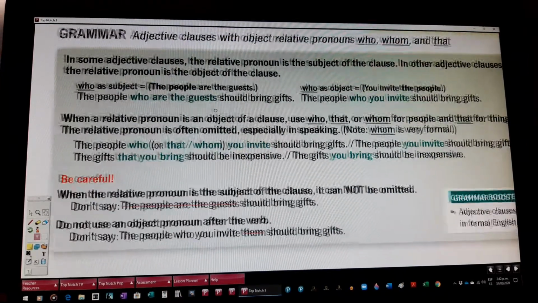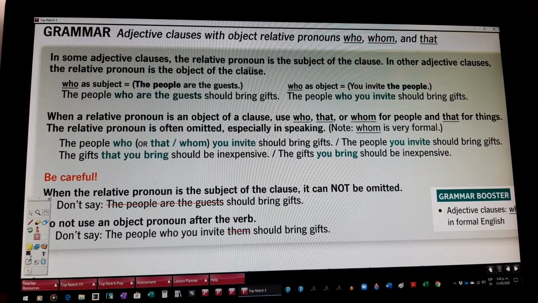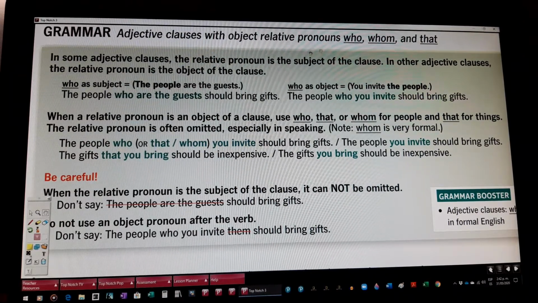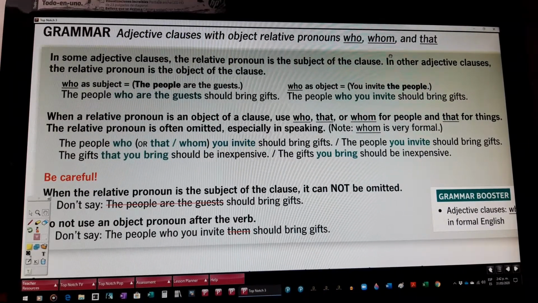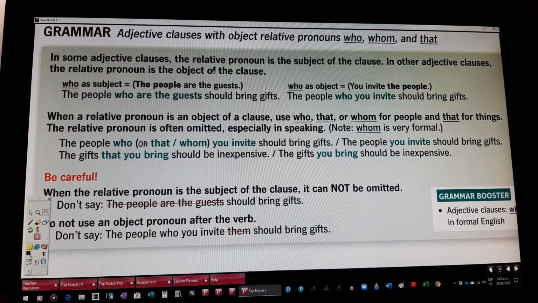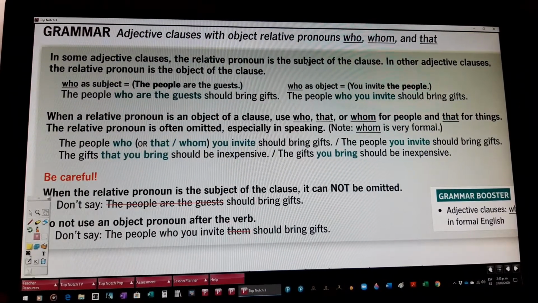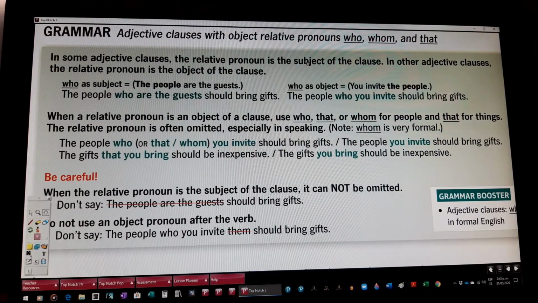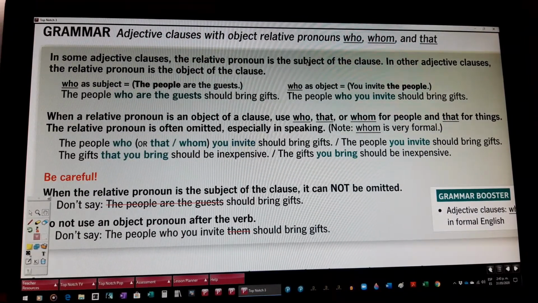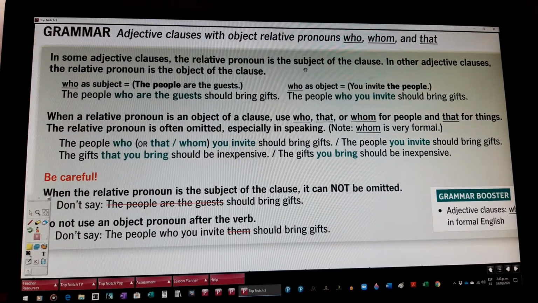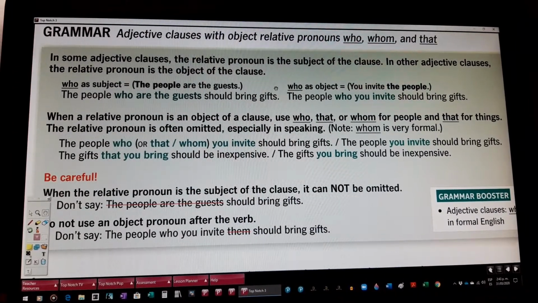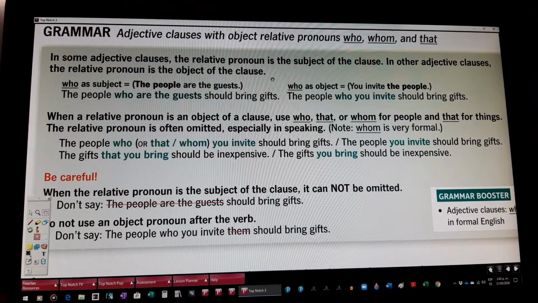Pay attention. In some adjective clauses, the relative pronoun is the subject of the clause. In other adjective clauses, the relative pronoun is the object of the clause. Okay? Subject and object. Remember that subject and object are different words. The subject is the doer of the action. The object is the receiver of the action. Okay? That's the way to understand.